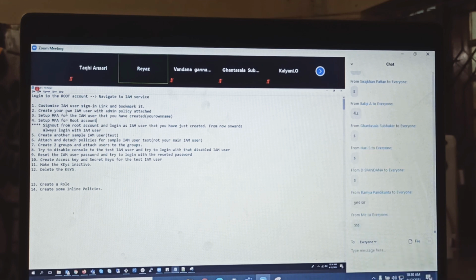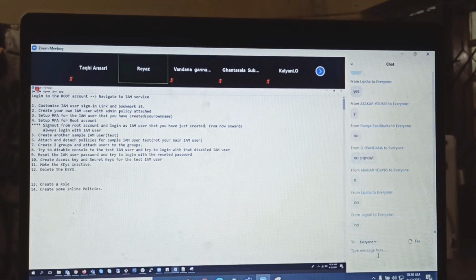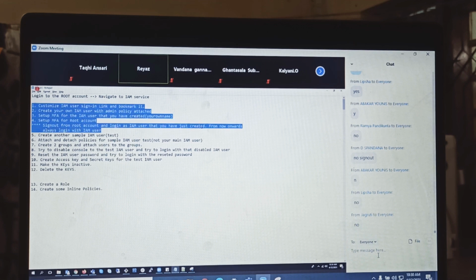So, guys, let's see here. Once you have created your own IAM user and then set up an MFA, is there any use of your root account anymore? Don't forget about the root account. Once you created the IAM user and assigned MFA to your root account, you sign out and log in with the IAM user that you just created. From now onwards, always log in with the IAM user.